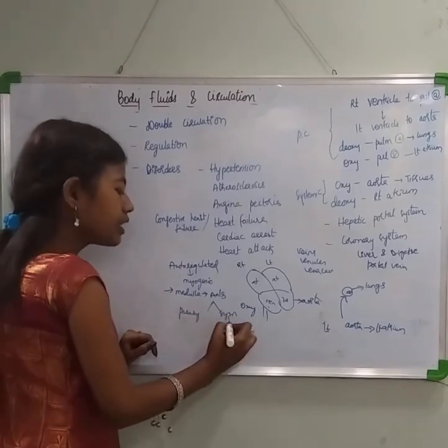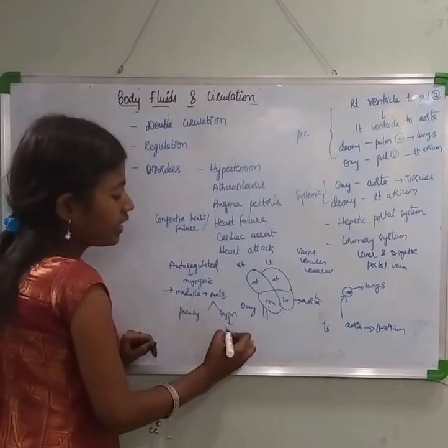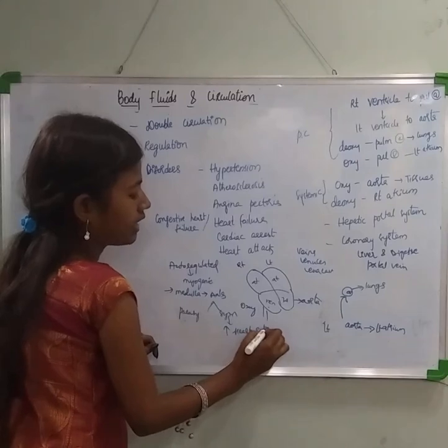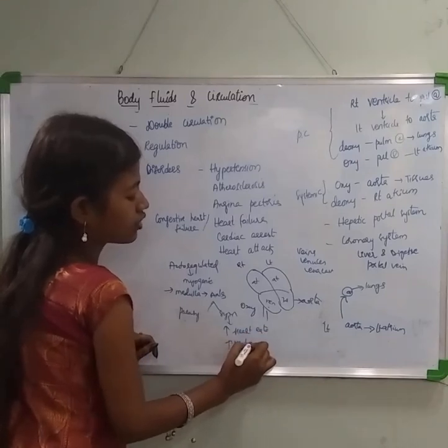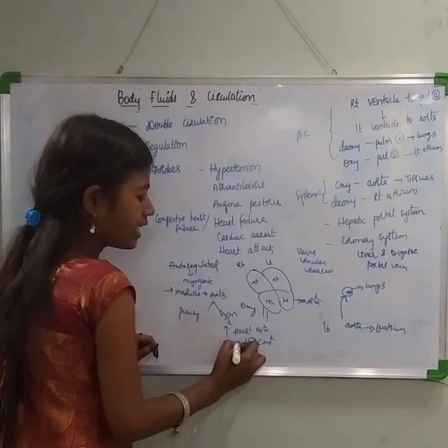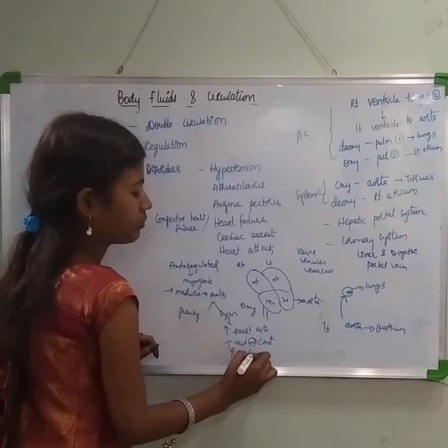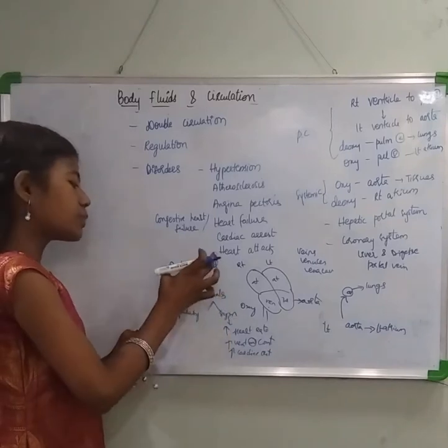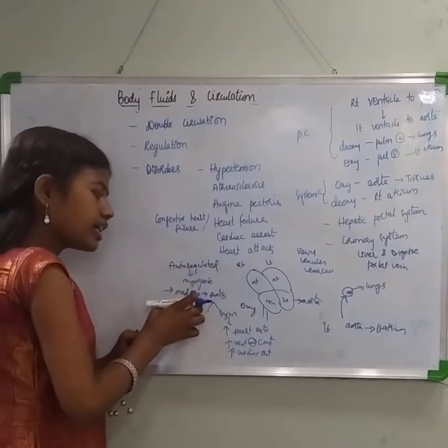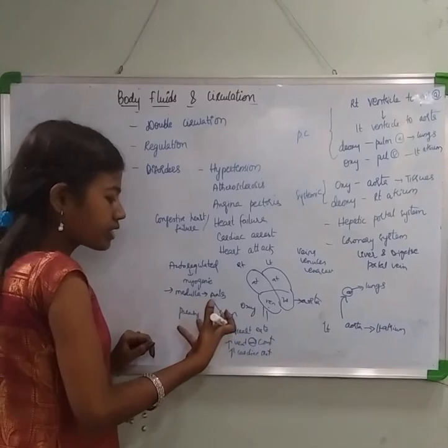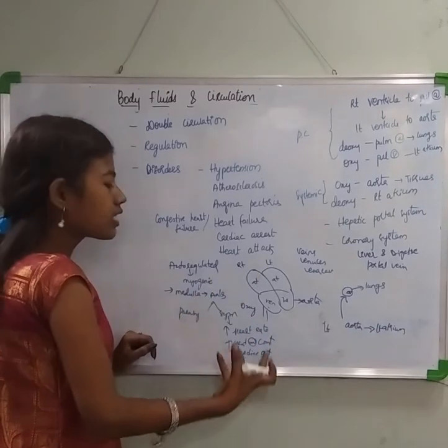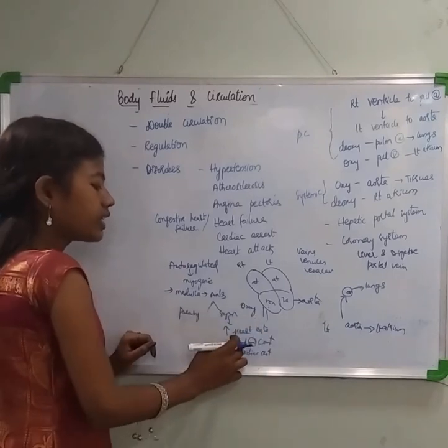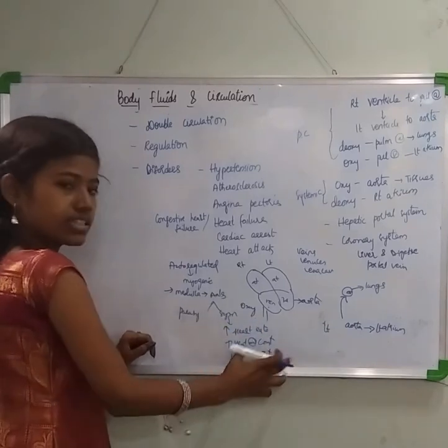The neural signals from the sympathetic system will increase the heart rate, increase the ventricular musculature contraction, hence increase the cardiac output. Clear? So regulation is like this. The regulation center is present in the medulla, and through the autonomous nervous system you have sympathetic and parasympathetic neural signals. Sympathetic signals increase the heart rate, increase ventricular muscular contraction and hence the cardiac output.